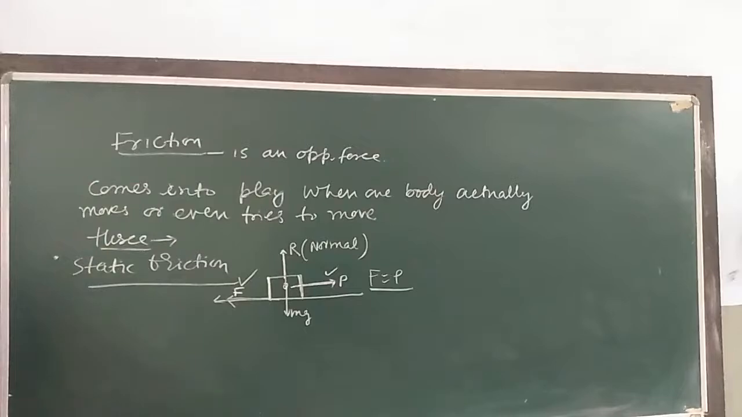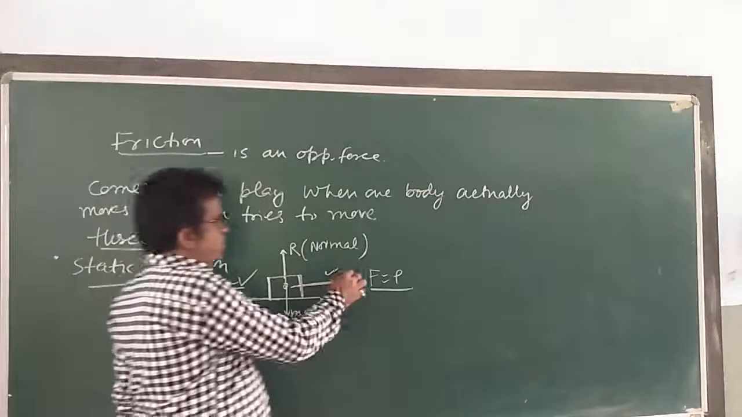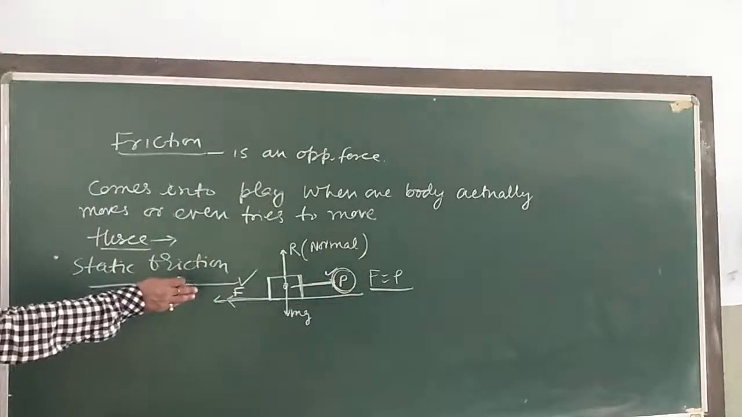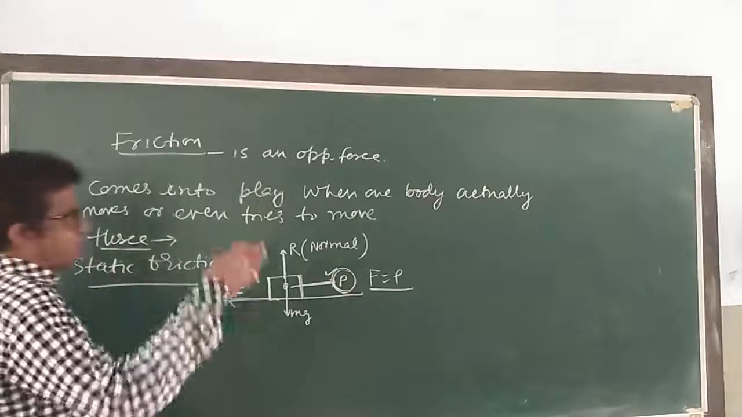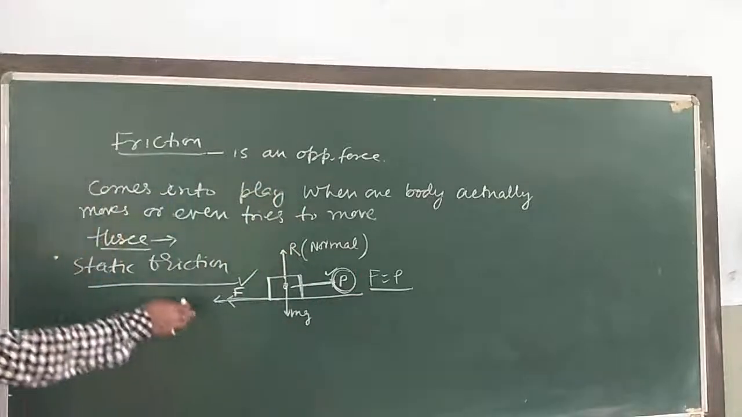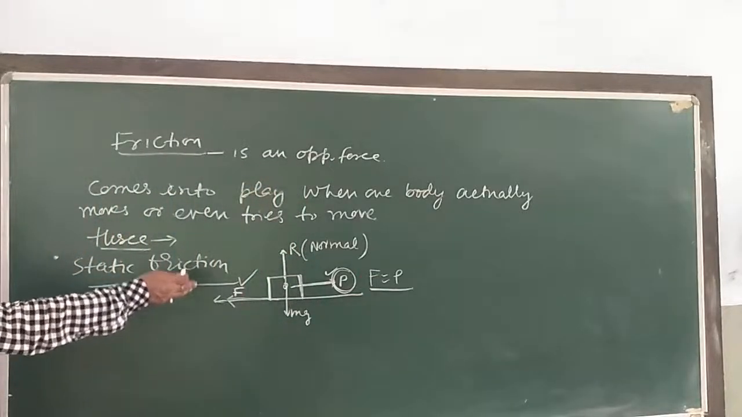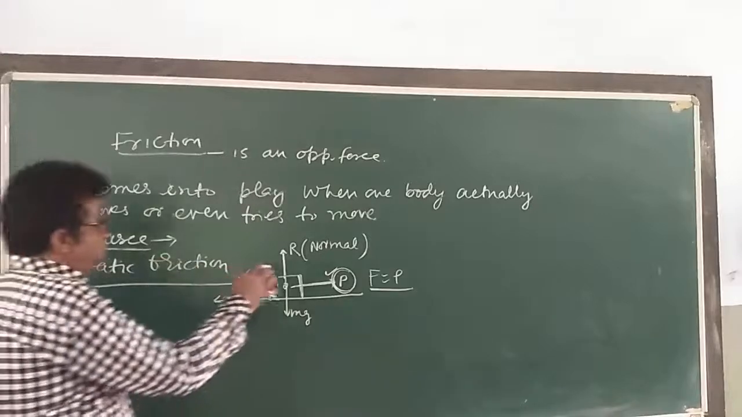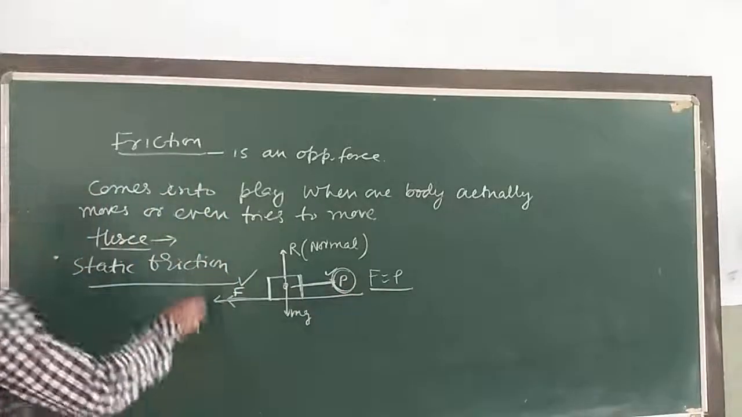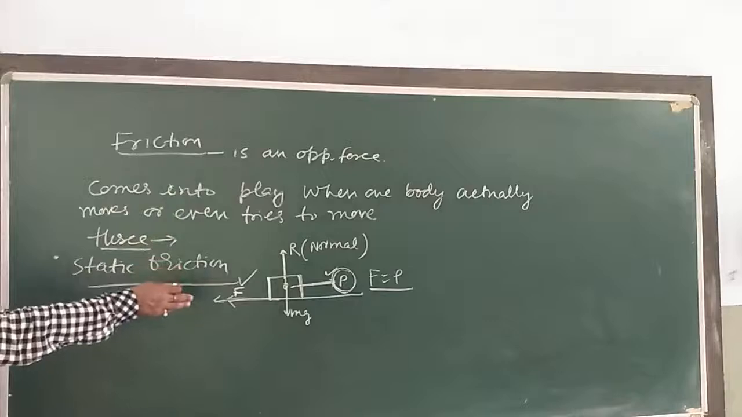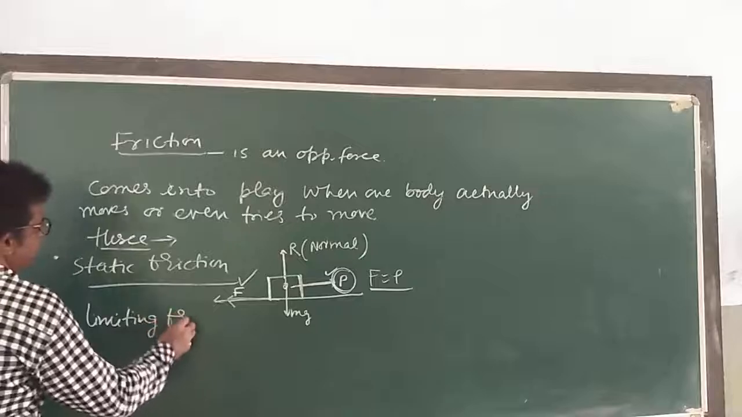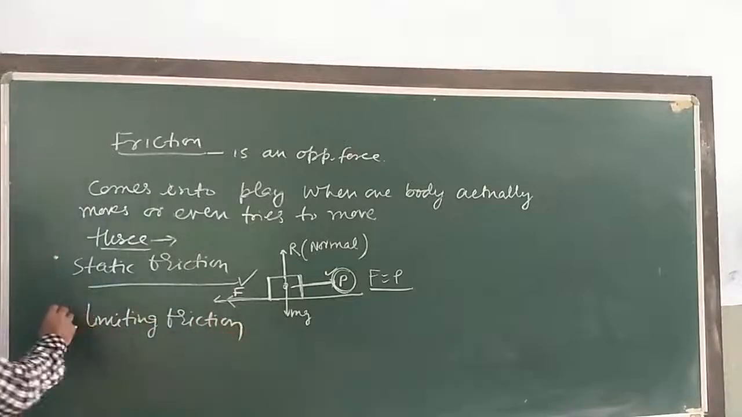So my dear children, as we increase the applied force, जैसे जैसे आप इस फोर्स को बढ़ाते जाएंगे, a stage comes when the body just starts to move. एक ऐसी स्टेज आएगी जब बॉडी चलना प्रारंभ कर देगी. So static friction at this stage where the body starts to move is the maximum static force. That maximum value of static friction is here called limiting friction.